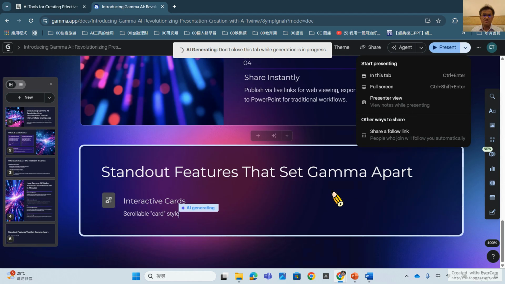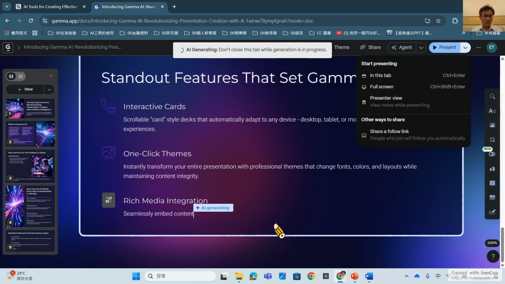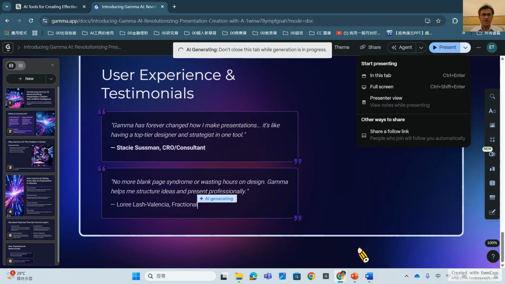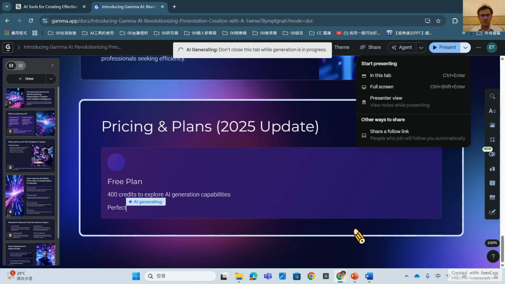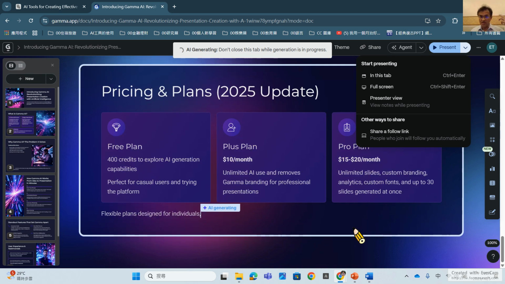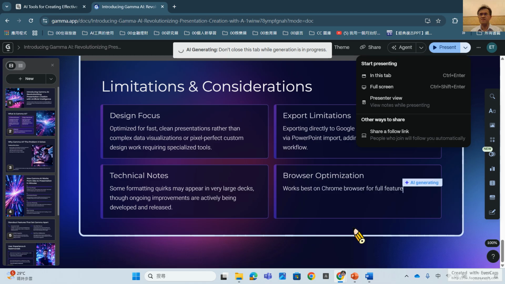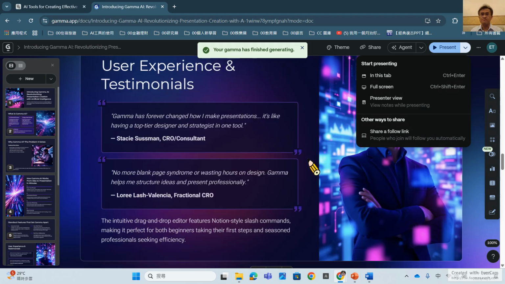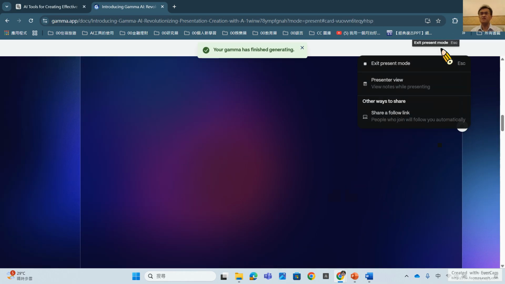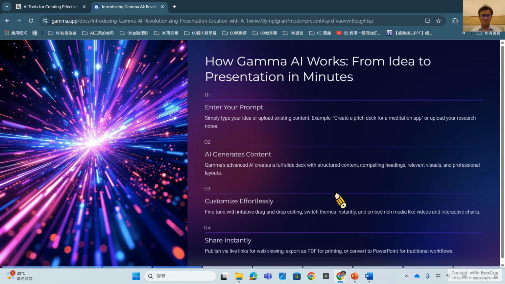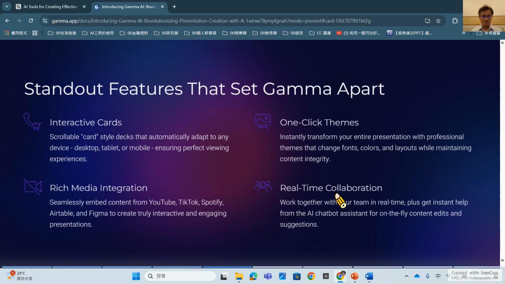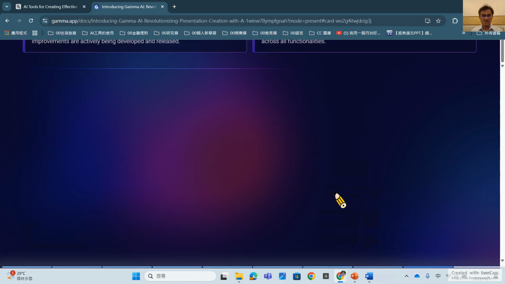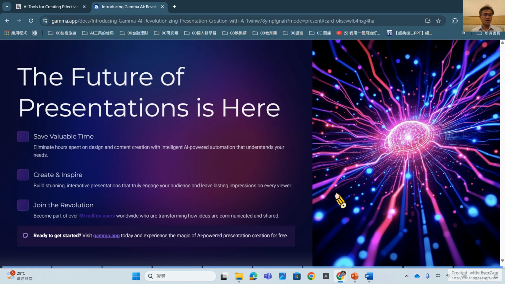So the result is generated now. So you can finish the result quickly, and you can think more about the content of that. So if you want to present, you can push this directly, and you can present here the second page, third, 4, 5, 6, 7, and so on.